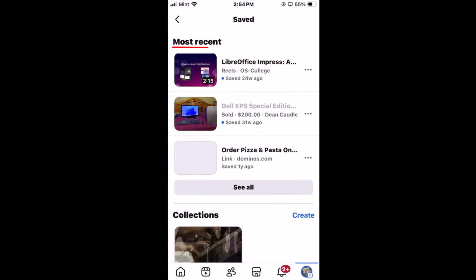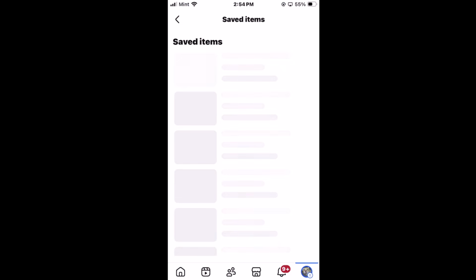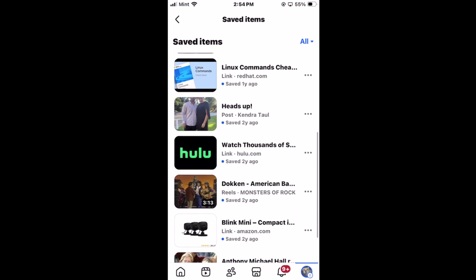And then it says most recent. And down below that it says see all. If you want to see all your saved items, you would tap on see all. And then it will bring up a list of what all you have saved.